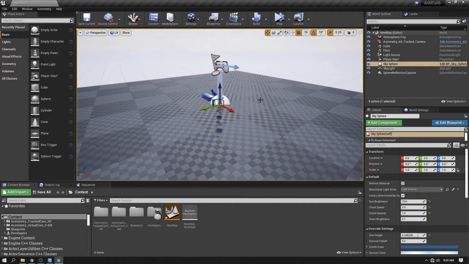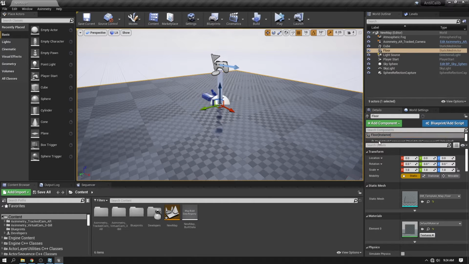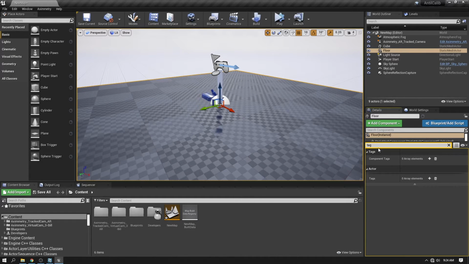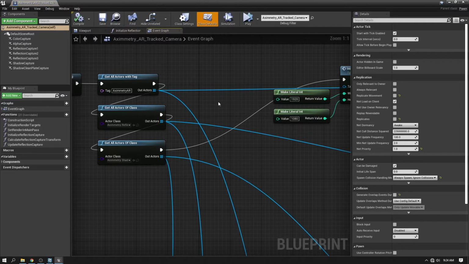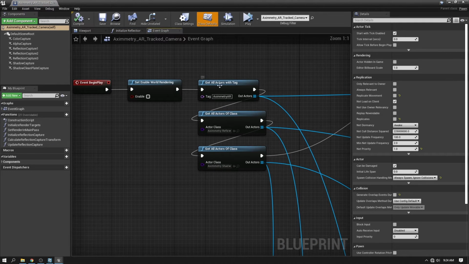Yeah, I think I know what's going on. You need to tag every actor in Unreal with a special word in order to make the actor appear in Aximetry. You can check inside the Aximetry blueprint.